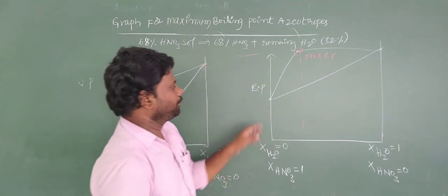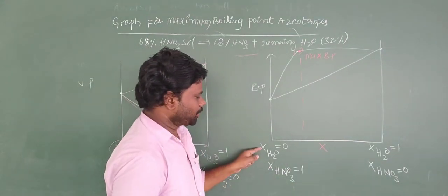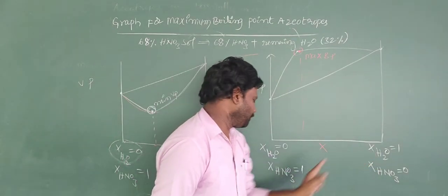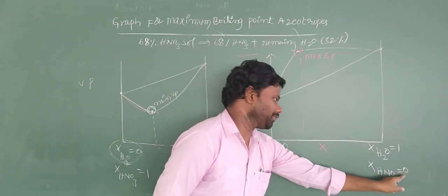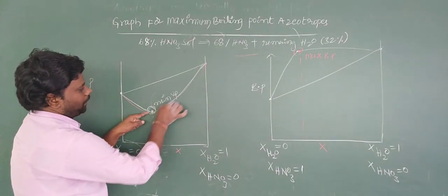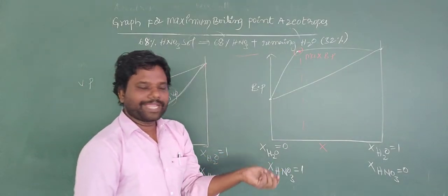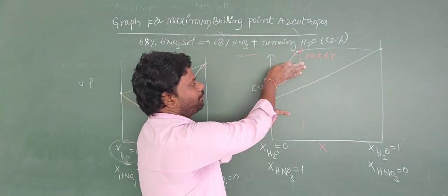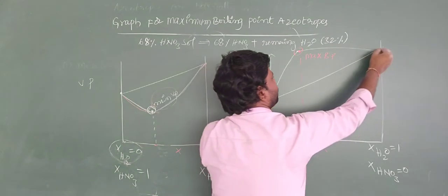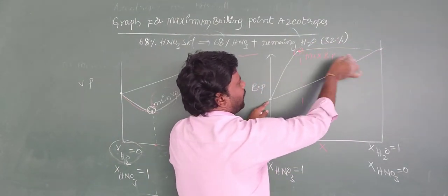Now we can draw the graph of boiling point versus mole fractions. So mole fraction of water 0, mole fraction of water 1, mole fraction of HNO3 1, mole fraction of HNO3 0. Here we got the minimum vapor pressure. The vapor pressure is minimum means its boiling point is maximum. Maximum means the curve is upwards. This is the total vapor pressure of the solution. This line indicates maximum boiling point azeotropes.